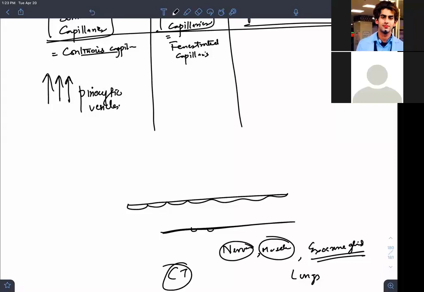Okay. Now, what is a characteristic of fenestrated? Fenestrated means they have holes. They have perforations. Fenestrations means perforations. Their basal lamina has perforations. Like this, see, I will make a perforation.